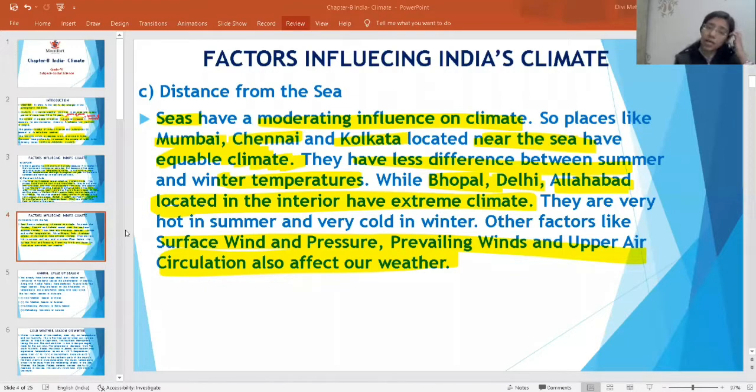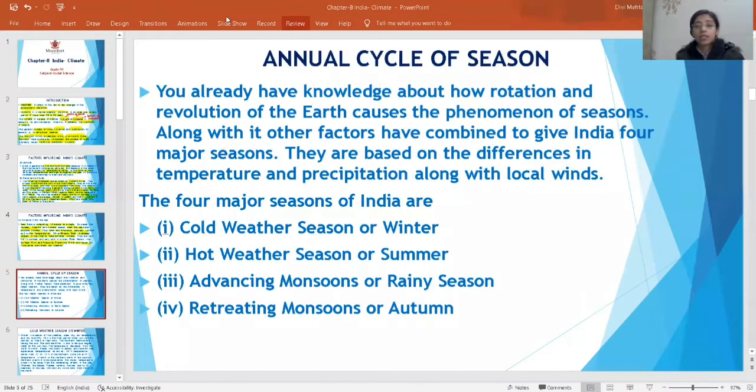Now the topic starts: the annual cycle of seasons. You already have knowledge about how rotation and revolution of the earth cause the phenomena of seasons.